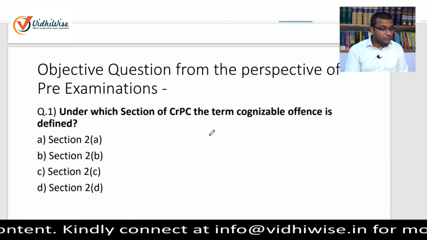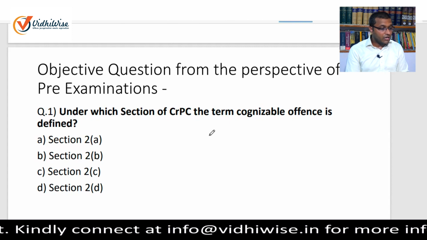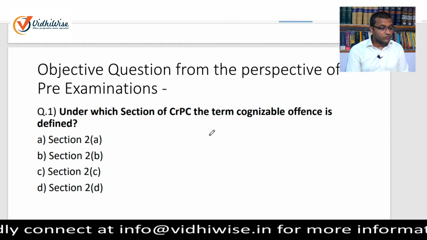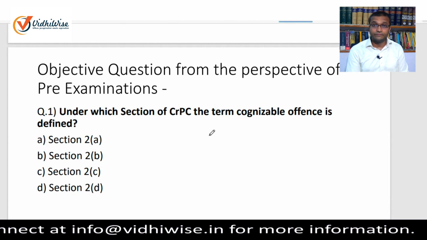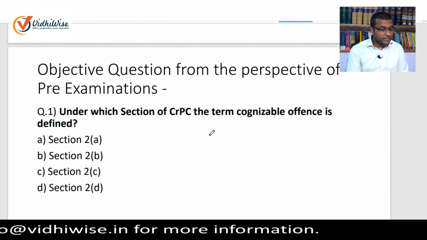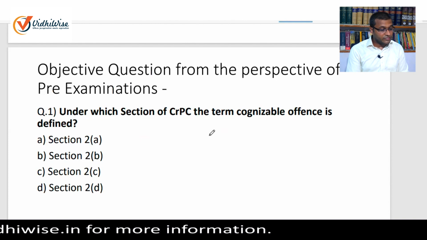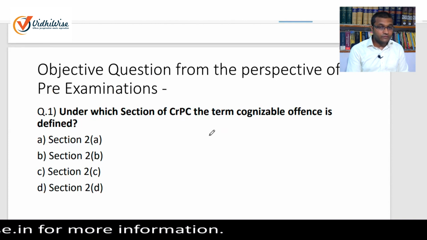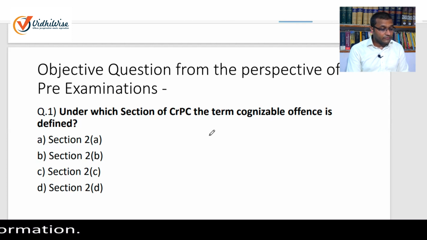The first question on the screen is: under which section of CrPC is the term cognizable offence defined? You have four options: Section 2 clause A, 2 clause B, Section 2 clause C, and Section 2 clause D. If you have read the bare act provision thoroughly, you can easily answer that option C is correct. This is one way of asking the question in the examination.